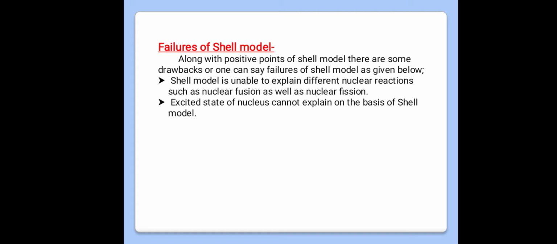And next one is that the excited state of a nucleus cannot be explained on the basis of the shell model. As we studied, we can find the ground state of a nucleus by using the shell model, that is, by using the nucleus configuration, but we can't find out the excited state of a nucleus by using the shell model. That is, these two are the drawbacks of our shell model.